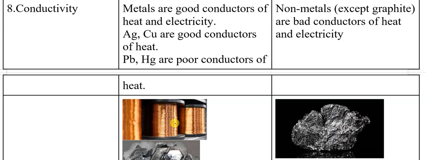When it comes to conductivity, the next property is the conductivity point of view. Conductivity may be conductivity of heat and electricity. So metals are good conductors of heat and electricity, as we know.